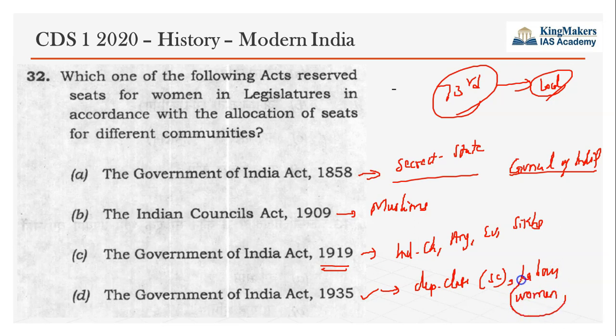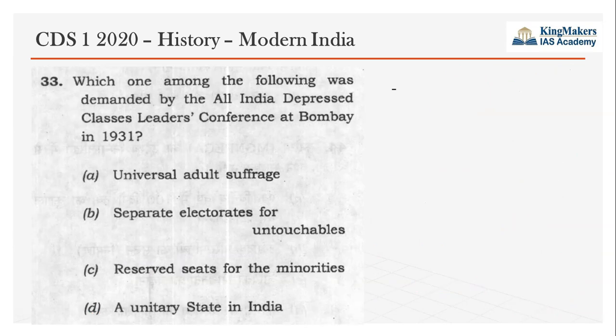So one peculiar thing which you have to notice, we remember this depressed class, but we tend to forget this inclusion of labor and women. Even labor had the separate electorate in legislative assembly seats. And this was brought in by Government of India Act 1935. So this we have to remember, and that is the significance. Whenever you are studying this historic evolution, be specific with each and every act.